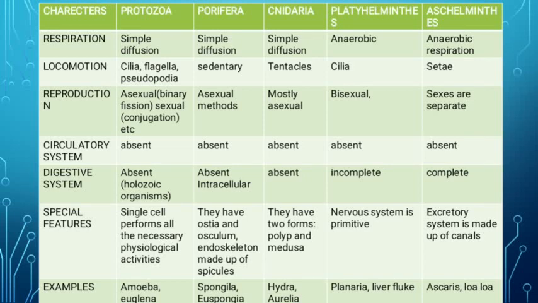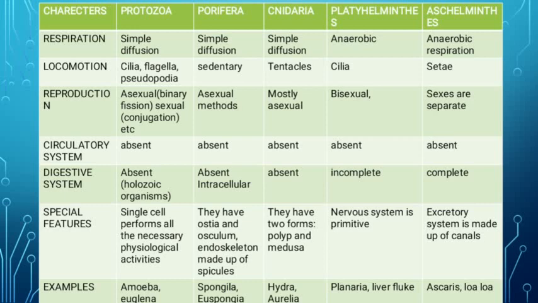important. Then Cnidaria or Coelenterata, the respiration is still simple diffusion. Then locomotion is by tentacles, as I have told you already, these are long thread-like or tube-like structures which are used for movement and also for catching prey. Then reproduction is mostly asexual. Circulatory system is still absent, digestive system is also absent.